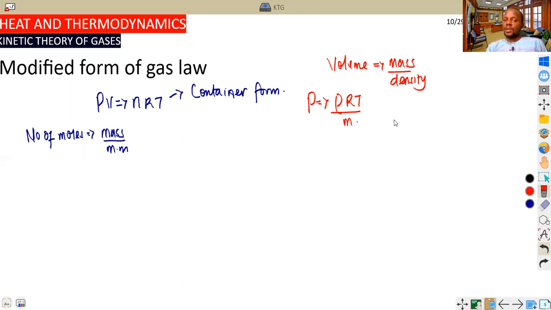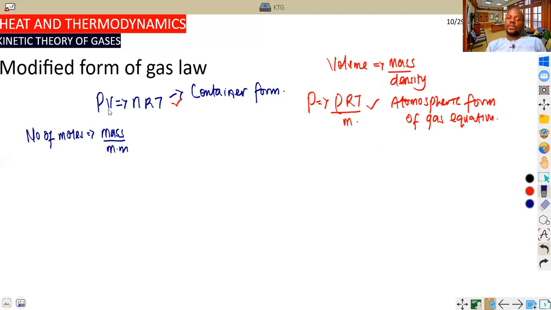So now this particular form of equation is called the atmospheric form of gas equation. Students need to keep this in mind too, because it's very valid. And sometimes this is the container form. When it is in the atmosphere, this is the relationship we give to it, because some questions can directly ask you for the atmospheric form, where you need pressure and stuff like that. Directly you can apply any of these, which is correct.